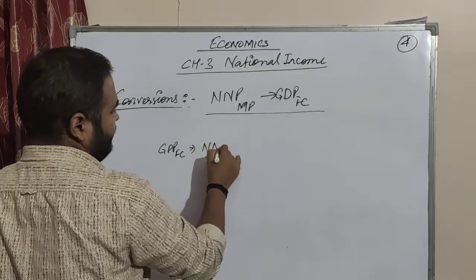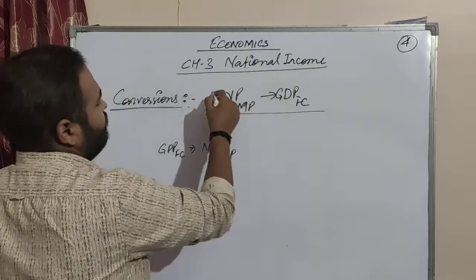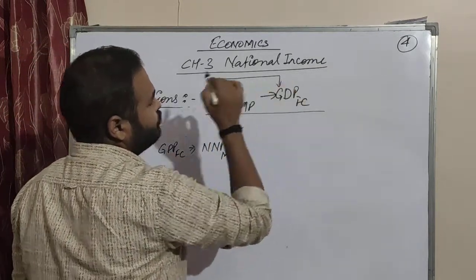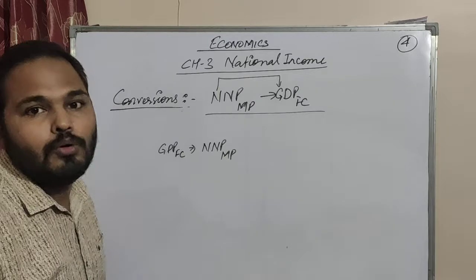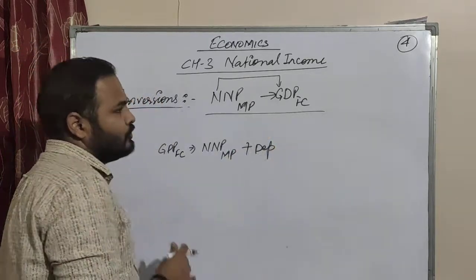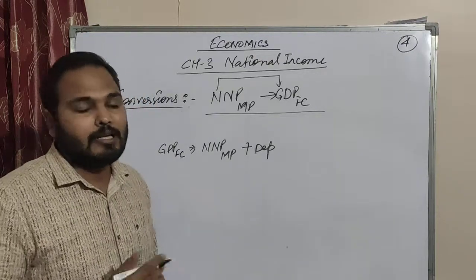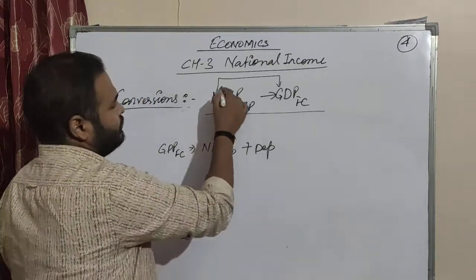When you are moving from net value to gross value, what do we do? We add depreciation, because gross value is inclusive of depreciation amount. Now this is over.